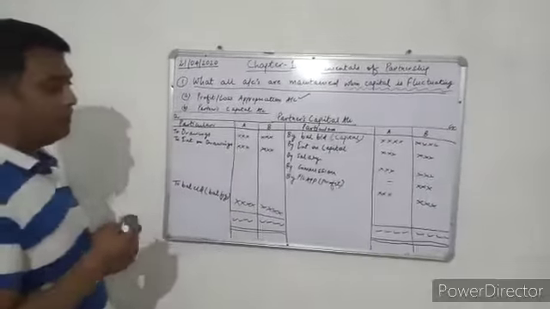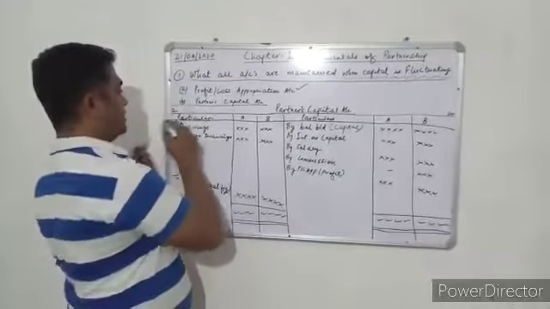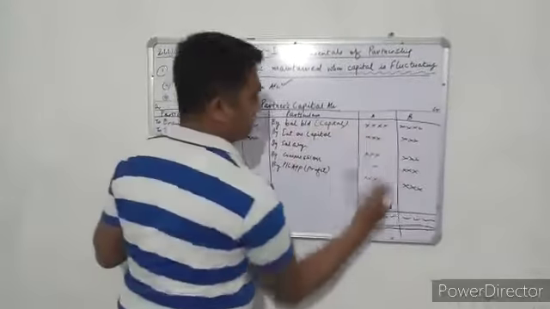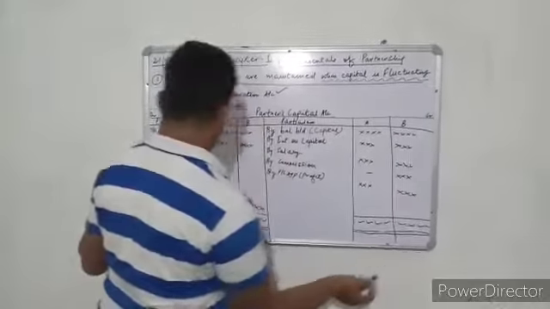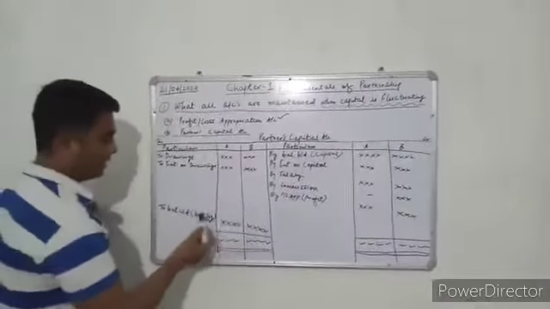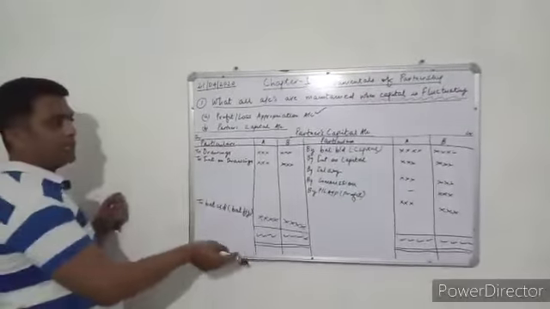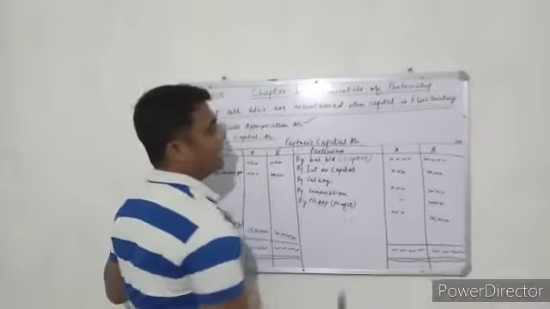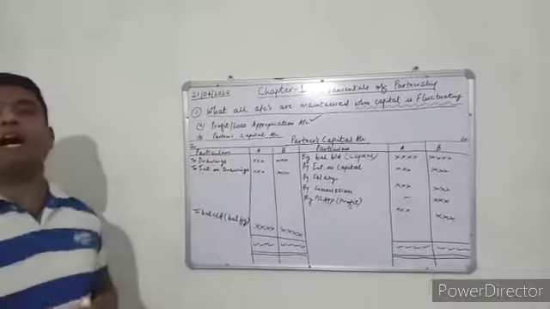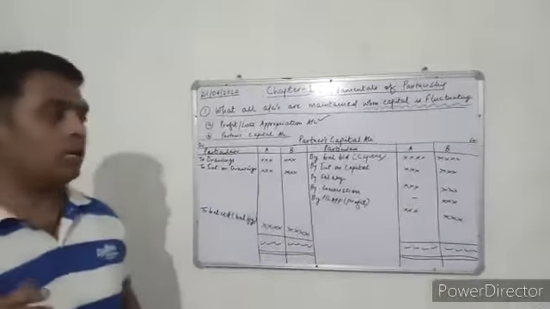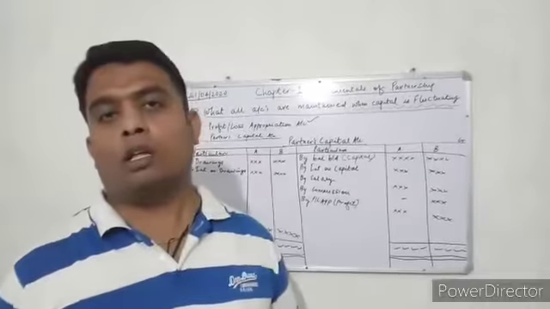Then we find which side total is bigger, debit or credit. If the credit side total is bigger, the balancing figure will be on the debit side, and if the debit side is bigger, the balancing figure will be on the credit side, and that will be your answer. Now I will do one question.